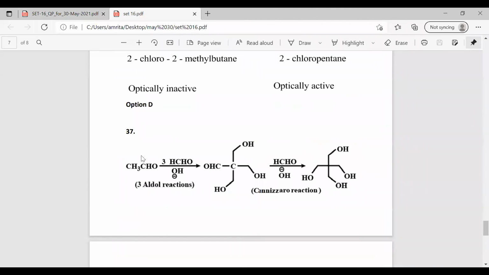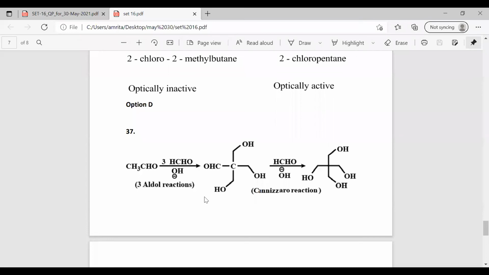Here, ethanol is being reacted with formaldehyde. This reaction occurs in the presence of sodium hydroxide, and we can form the hydroxymethyl propanol. This reaction is the aldol reaction, and it occurs thrice. That's why it is called the 3-aldol reaction. So ethanol is reacted with formaldehyde in the presence of sodium hydroxide, and we can form the hydroxymethyl propanol. So this is the aldol reaction. It occurs 3 times.